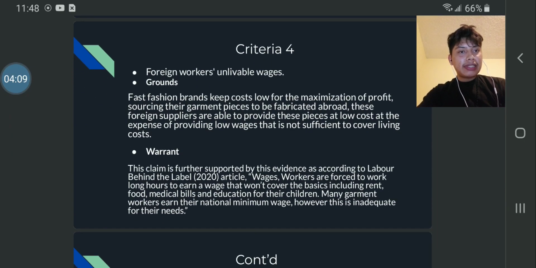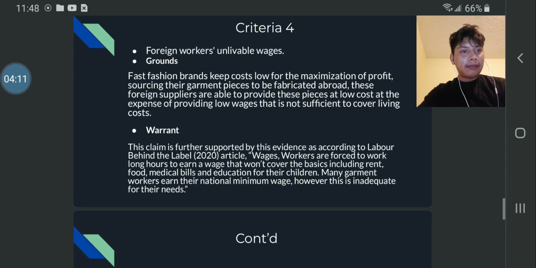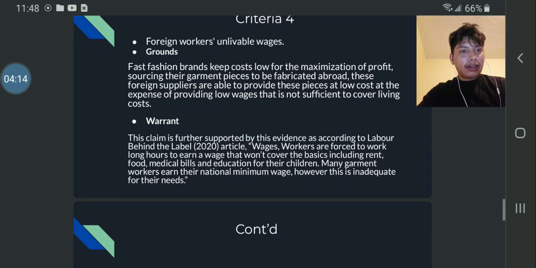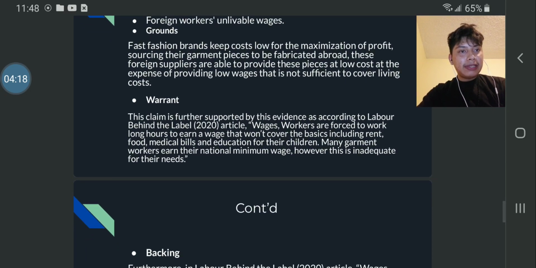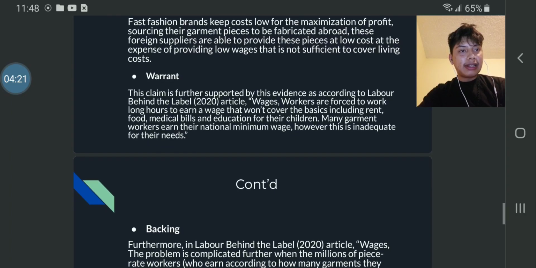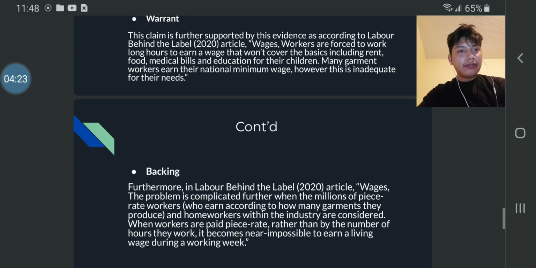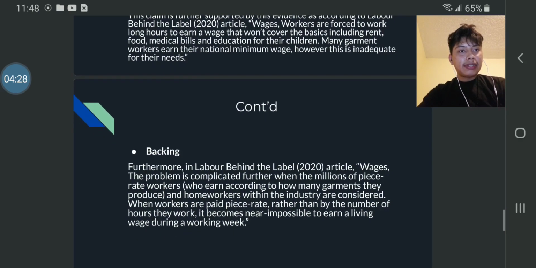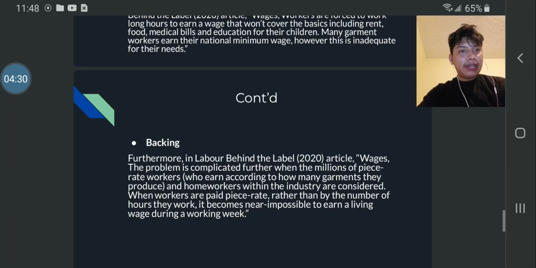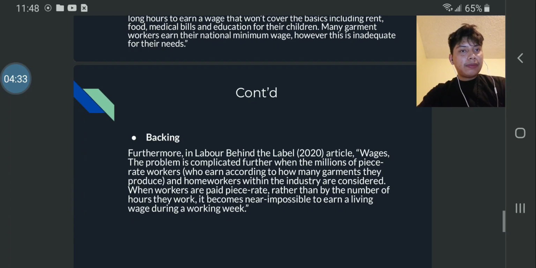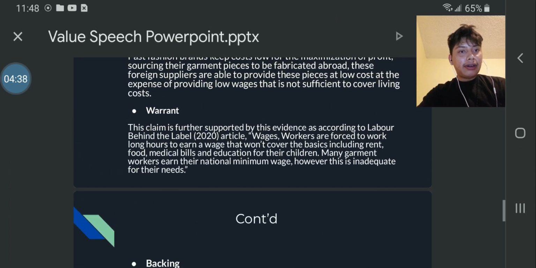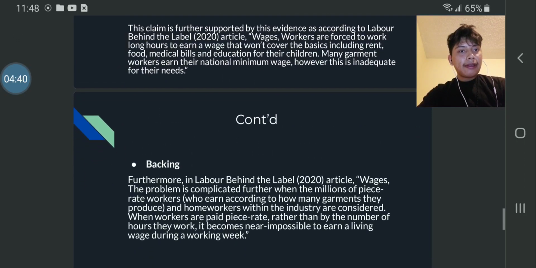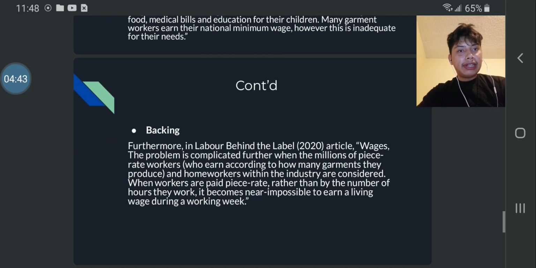Grounds. Fast fashion brands keep costs low for the maximization of profit. Sourcing their garment pieces to be fabricated abroad, these foreign suppliers are able to provide these pieces at a low cost at the expense of providing wages that are not sufficient to cover living costs. Warrant. This claim is further supported by this evidence. According to the Labour Behind the Label 2020 article "Wages," workers are forced to work long hours to earn a wage that won't cover the basics, including food, medical bills, and education for their children. Many garment workers earn the national average. However, this is inadequate for their needs.